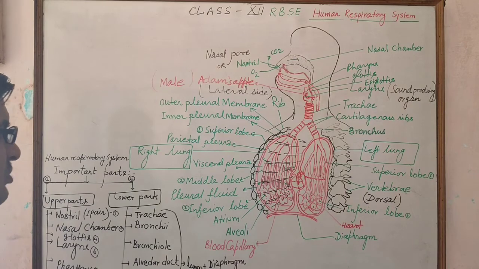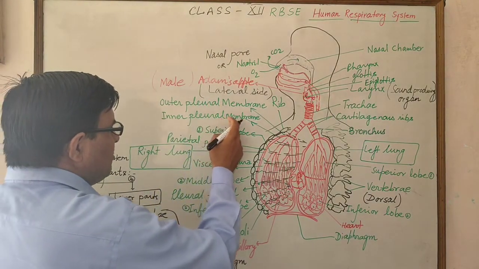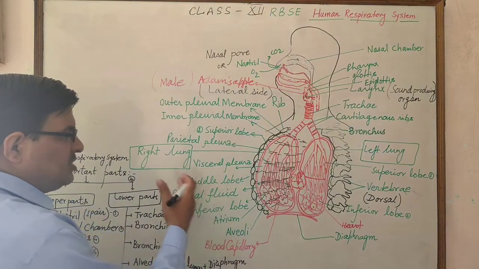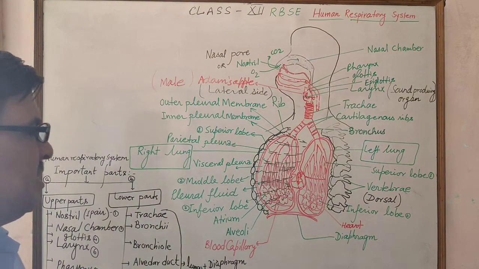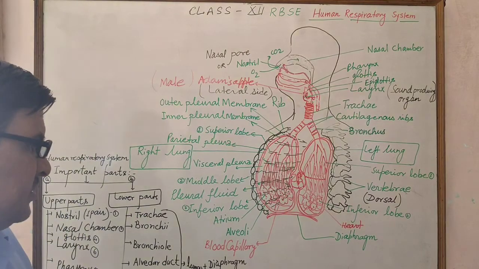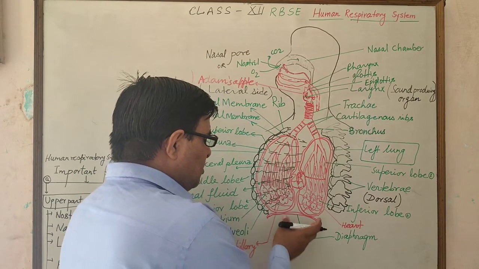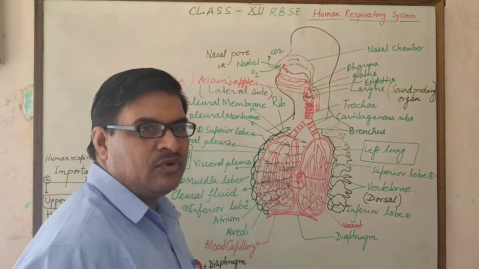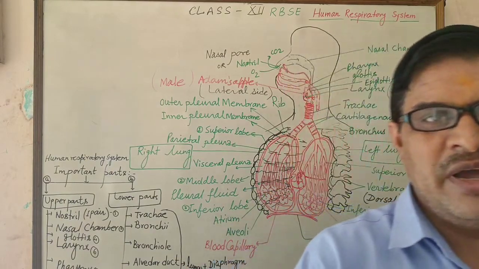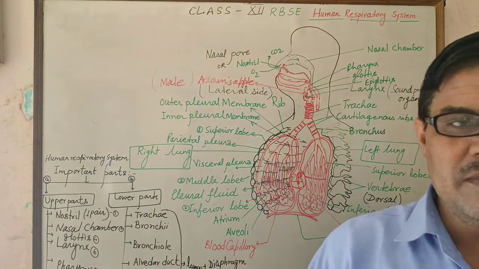Between these, pleural fluid is present, which keeps the lungs moist and prevents dryness. The diaphragm, present below the lungs, helps in the movement of the lungs up and down. So this is the discussion about the human respiratory system.